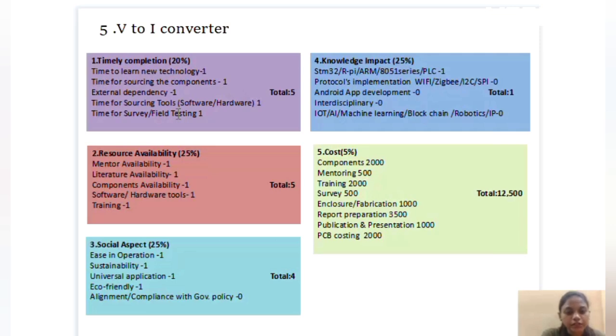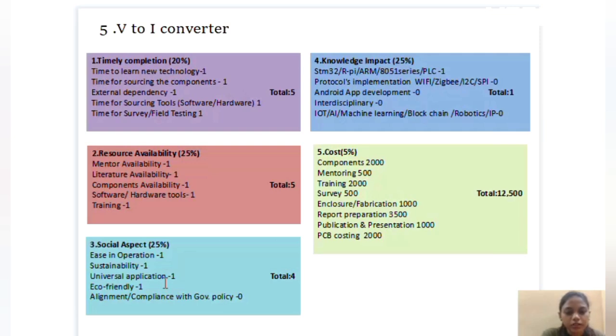We also don't have any external dependency, that's why we are giving 1. And for sourcing the tools and time for survey, we also don't need much time, that's why we are giving 1. Next parameter is resource availability. The first subparameter is mentor availability. We have an available mentor, that's why we are giving 1 mark. And literature availability, we have all literature available in this project, that's why we are giving 1. Components, hardware, software, tools and training, we have all resources available easily, that's why we are giving 1.